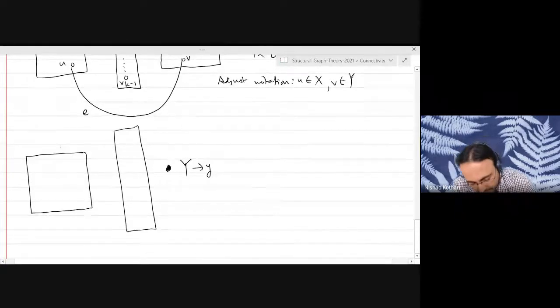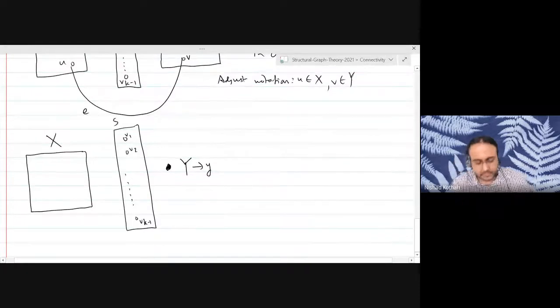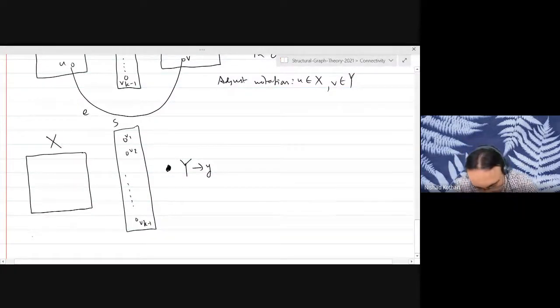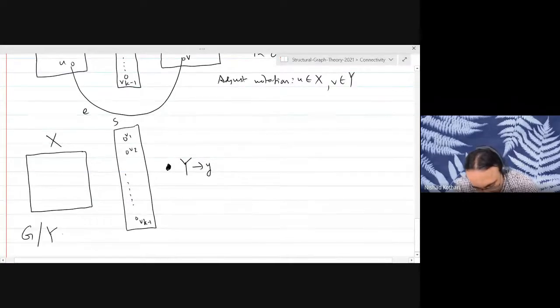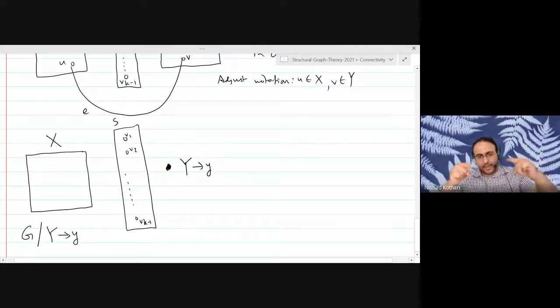Capital X is as it is, and v1, v2, ..., vk minus 1 is our set S. This is one graph. We will denote it as G, where you shrink capital Y into a single vertex small y. All the edges that were going into some vertex of capital Y will now go into the small y vertex.